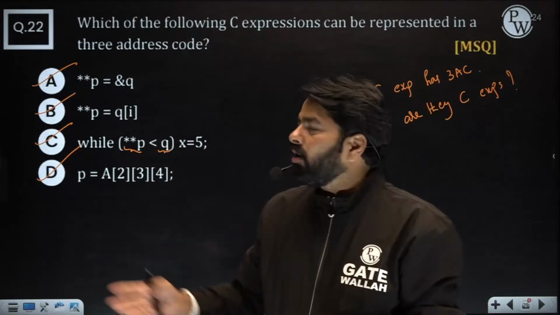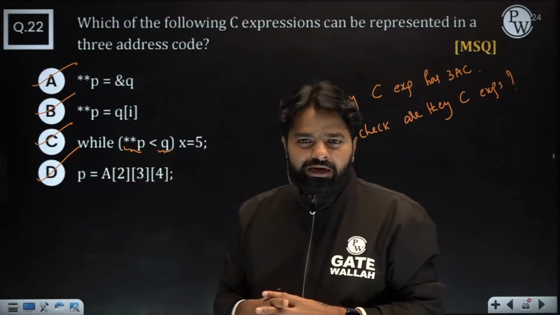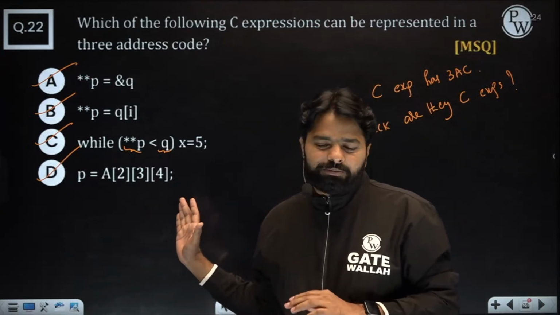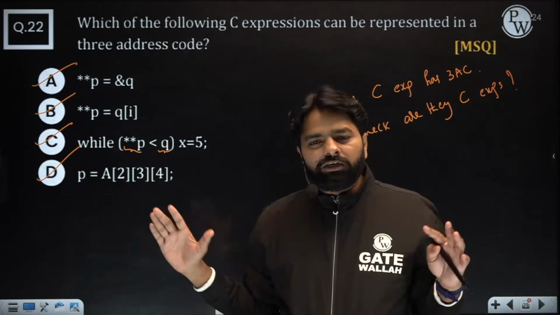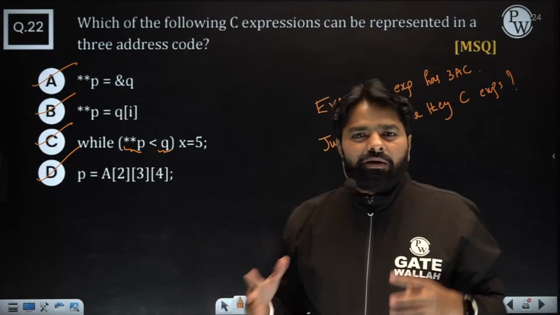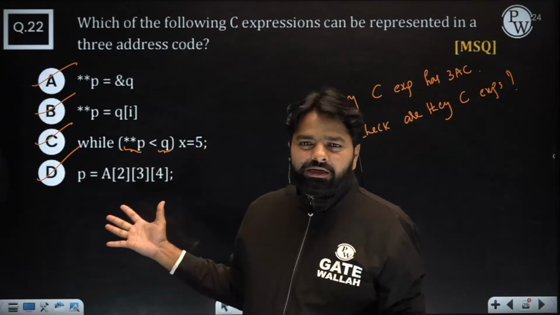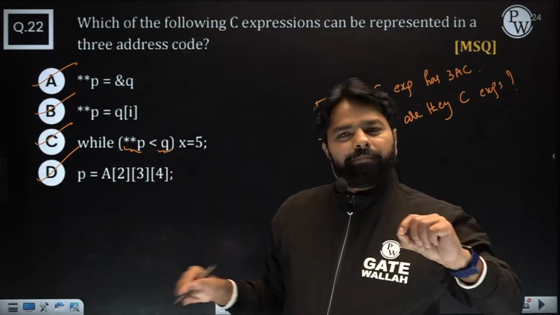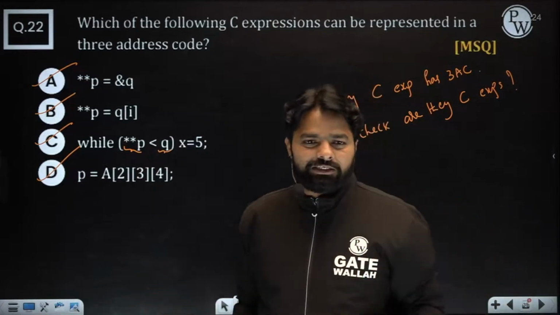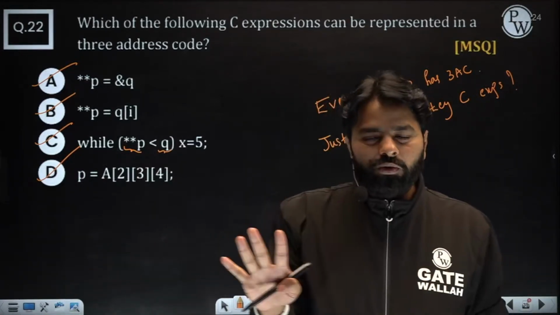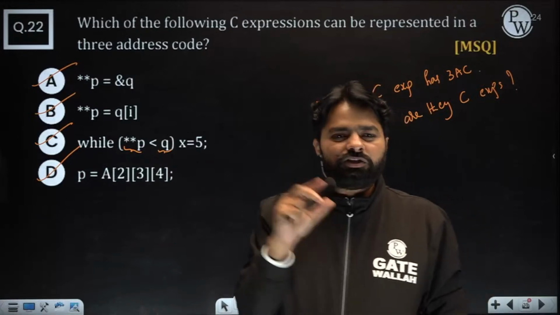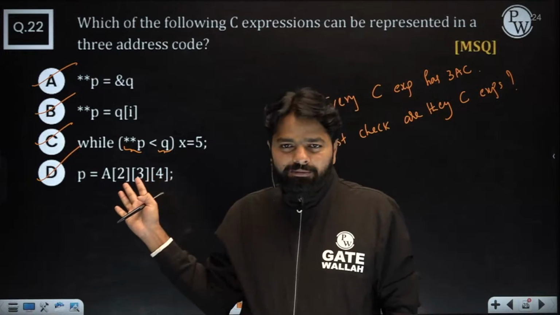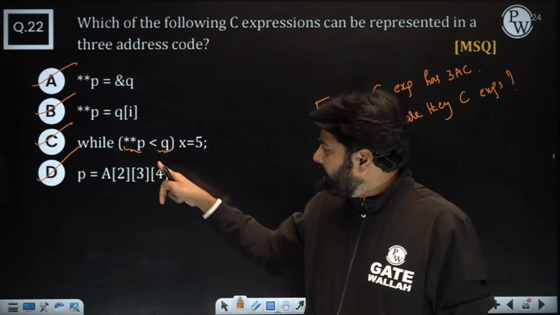Array X is not, I am talking about expression. Syntax you check, not the semantic. Only check if they are valid C expressions, then you can convert. Semantically right or wrong, the program will decide. Did I write the program? No, I have just written one expression. Every statement I can make valid by putting declarations and everything else. We are not writing whole C code, only one C expression. Assume the remaining are proper, like every variable is created and declared accordingly. We don't know what declaration, but by looking at it, you should understand.